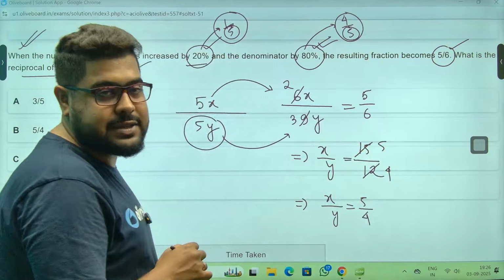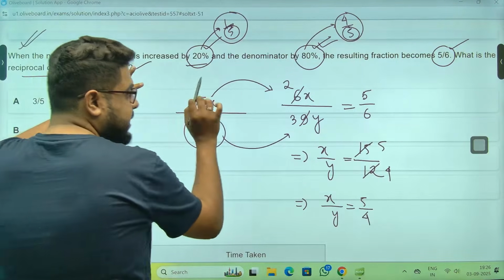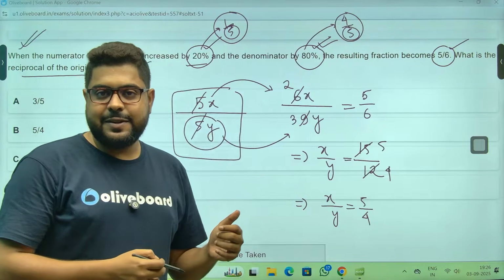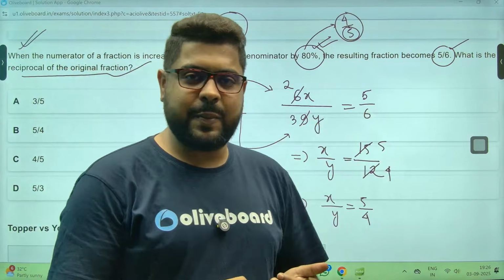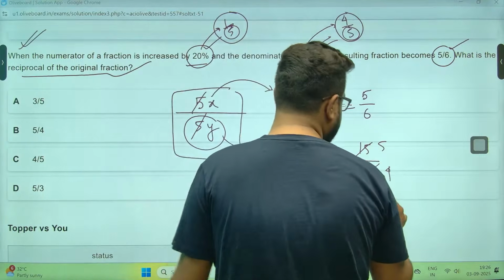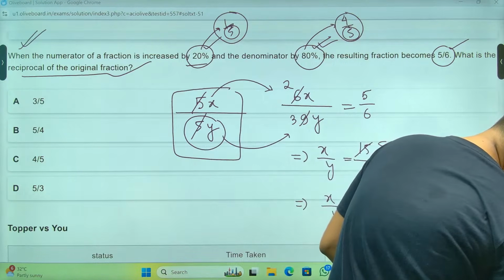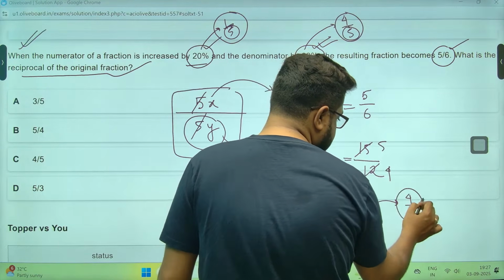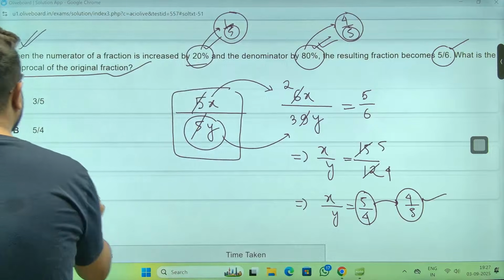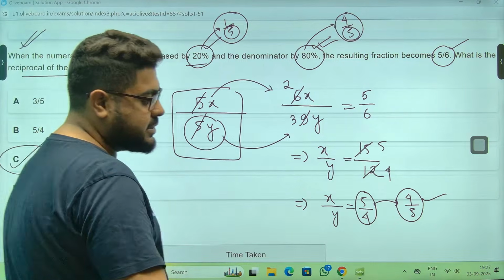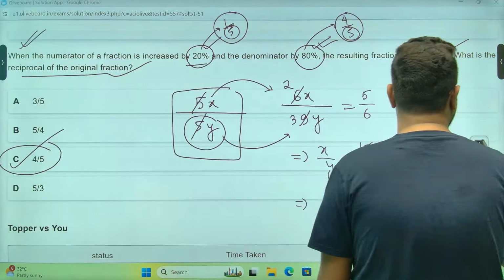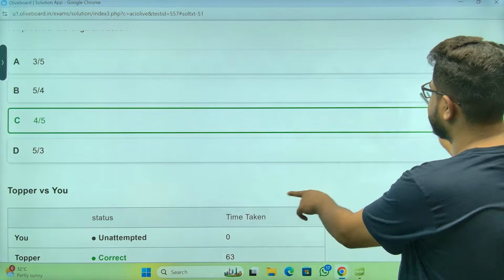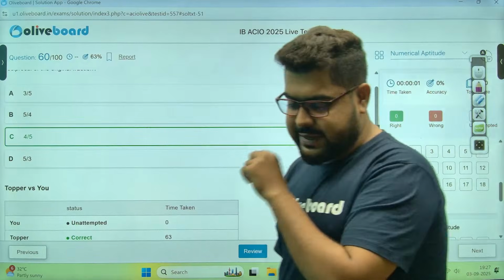Now, again, this is not the answer. They're asking, now the fraction that we have assumed, it is actually nothing but x by y only. 5x by 5y or x by y, same thing. So they're asking reciprocal. Reciprocal is 4/5. Reciprocal will be 4 divided by 5, which is option number C. Which is option number C, sir. And that was your last question of the day.